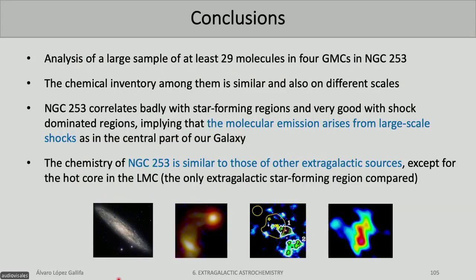To conclude this last paper, I would like to say that we were able to detect 30 molecules in 4 sources in other galaxies. Also, all of these 4 sources in the central part of the galaxy that we are studying are pretty chemically similar. Also, thanks to the comparisons between our galaxy and the other galaxy that I was studying, we can now know that all the emission we are obtaining comes from large-scale shocks. And finally, we can see that other galaxies are also dominated by large-scale shocks.